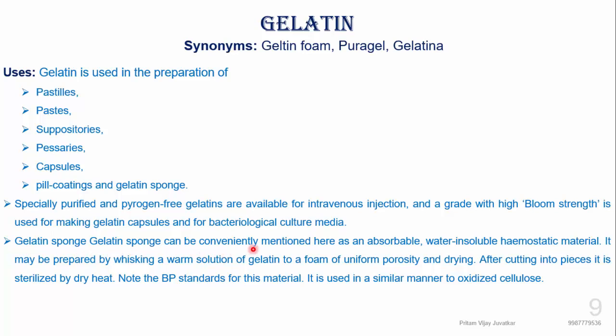The gelatin sponge is conventionally described as an absorbable, water-insoluble hemostatic material. It is a hemostatic material which, after cutting into pieces, is sterilized by dry heat according to the British Pharmacopoeia standard. In a similar manner it is used in the form of gelatin sponge. So this is the use of gelatin.